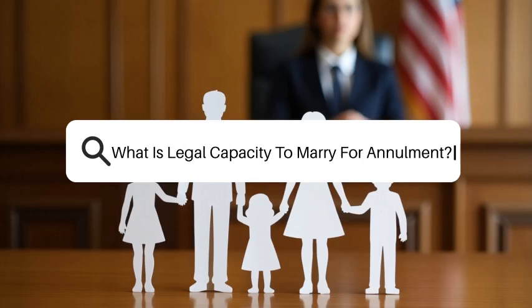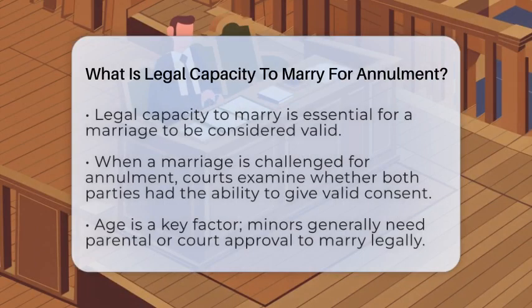What is legal capacity to marry for annulment? Imagine entering a marriage thinking everything is perfect, only to find out later that it might not be legally valid. That's where understanding legal capacity to marry becomes important. When a marriage is challenged for annulment, the court looks at whether both people had the ability to give valid consent at the time of marriage.